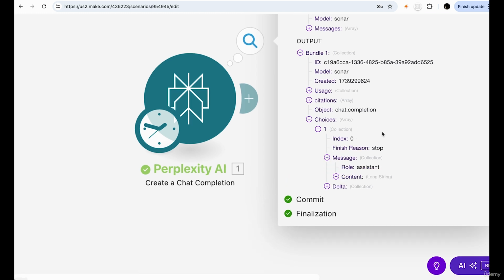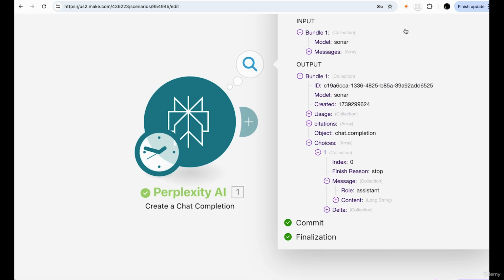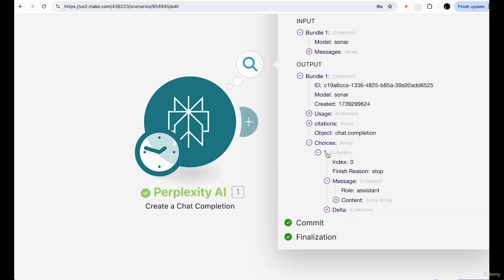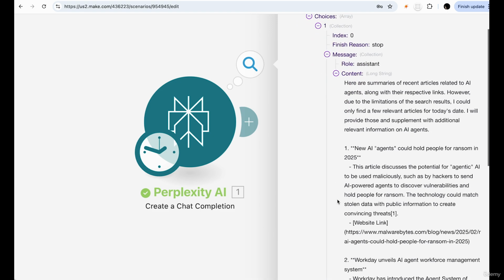Pay attention to that. We have models, and pay attention that in output, we have a bundle, and in bundle, we have choices, and in choices, we have collection, and in collection, it's like a directory. This is where the data is stored. In multi-dimensional arrays, we have content, and in content, we have basically the gold. This is what we've been looking for. So this is a response. This is the content itself.